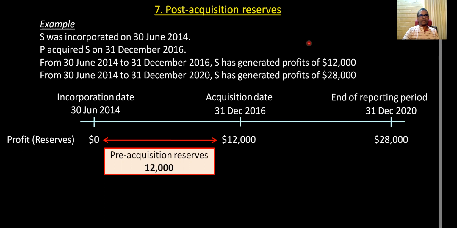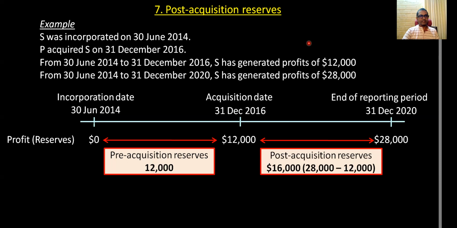You can see this gap from 12,000 to 28,000 is the profits generated after the acquisition date. After the acquisition date, it is 28,000 minus 12,000, which is 16,000.